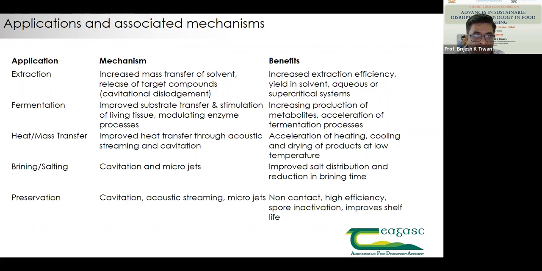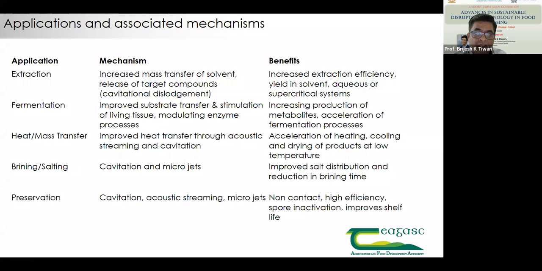Brining and salting, as I quoted one of the examples yesterday on structural changes, that is because of, again, cavitation and microjets. Preservation, the same process: cavitation, acoustic streaming, microjet. Now, if you look at the benefits here, it improves extraction efficiency. Of course, when we have better mass transfer, then we have better extraction efficiencies. So in a solvent, whether it's water or supercritical water or subcritical water, and then it helps in production of metabolites, acceleration of fermentation processes, just because it helps in activating enzymes as well as activation of microorganisms.